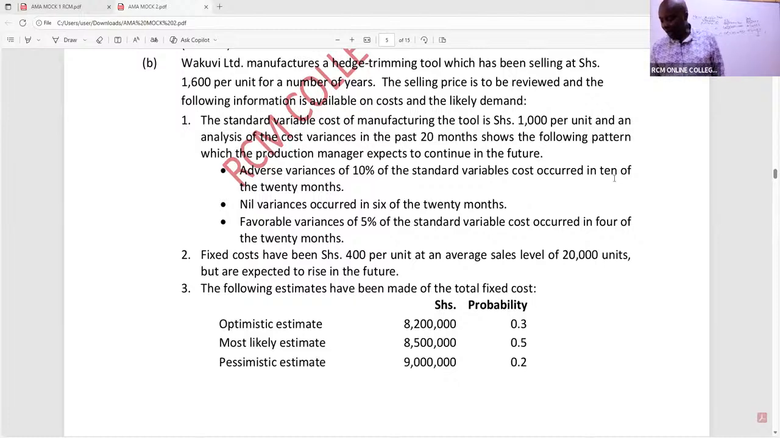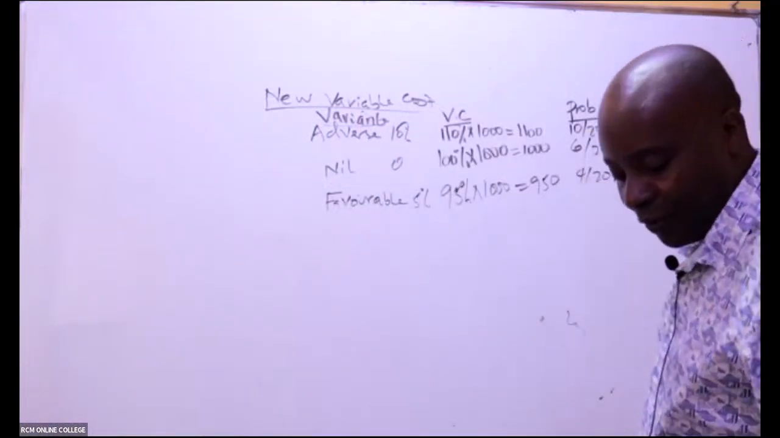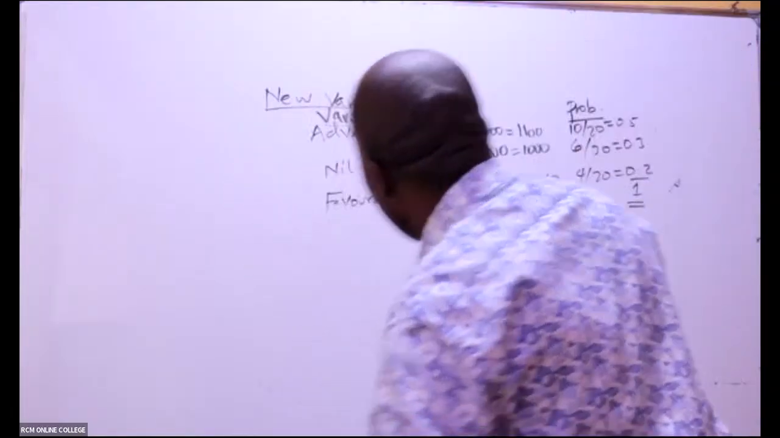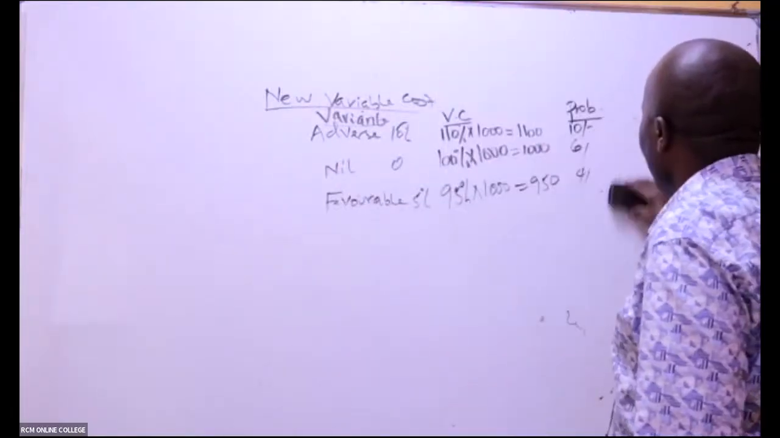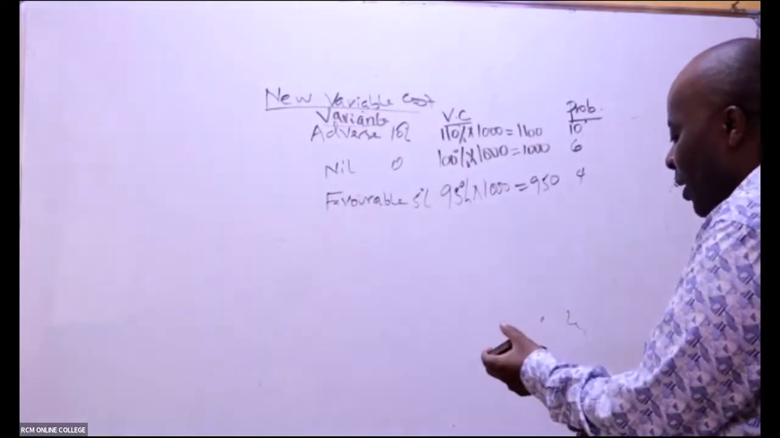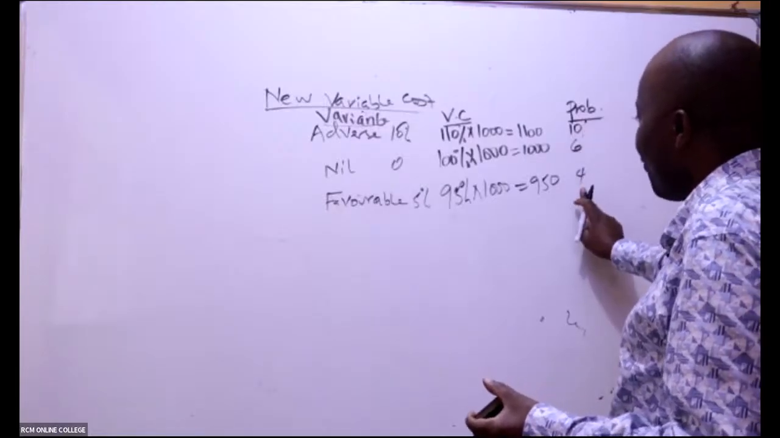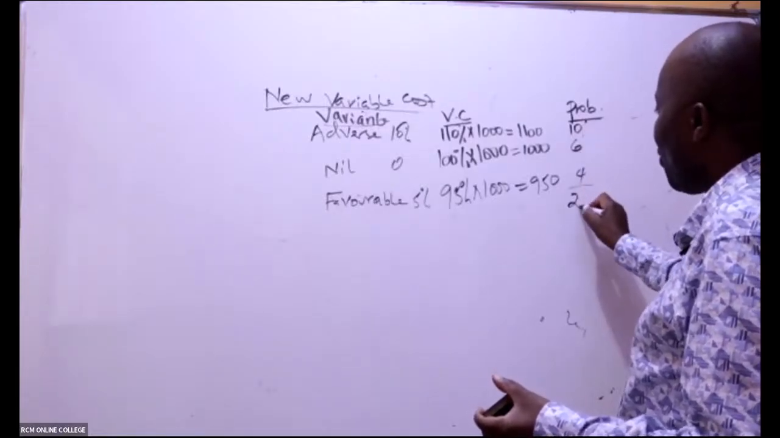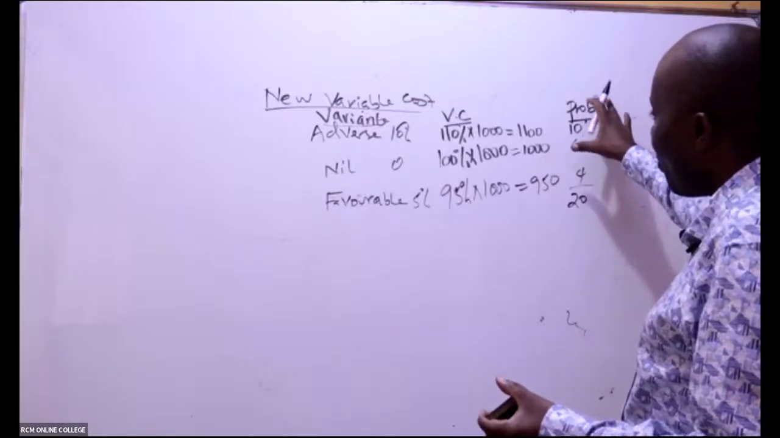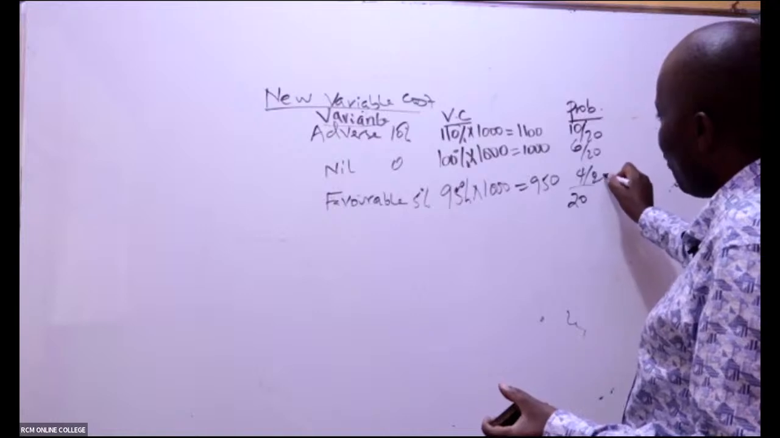So you can see when you add 10 plus 6 plus 4, equals 20. This occurred 10 times, this 6 times, this occurred 4 times. So if you add, you'll get 20. So proportion-wise, because probability is a proportion, it will be 10 over 20, 6 over 20, 4 over 20.